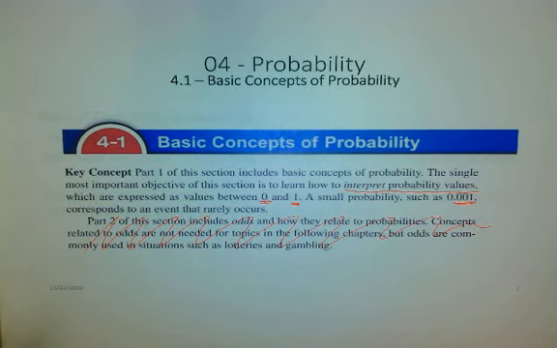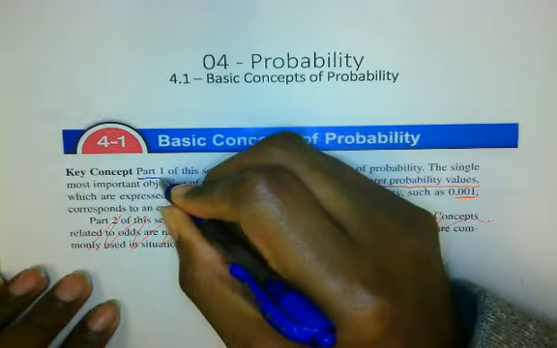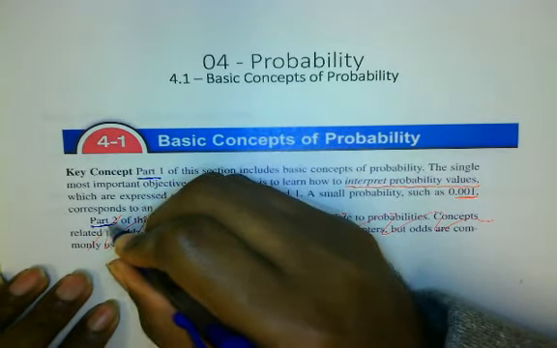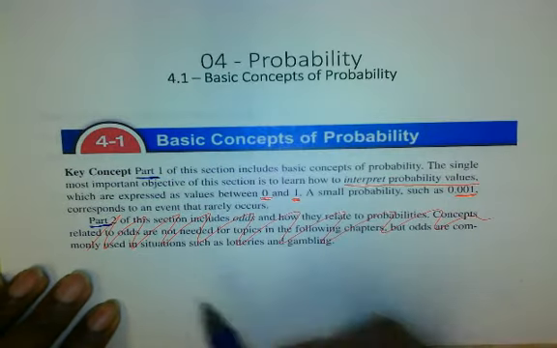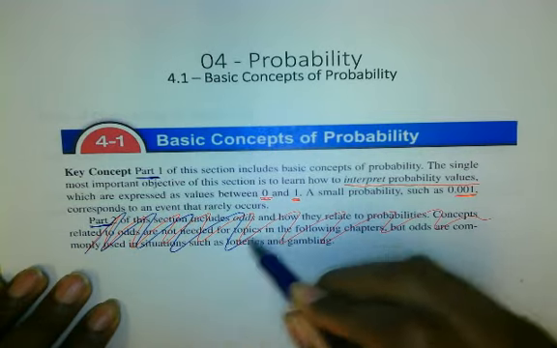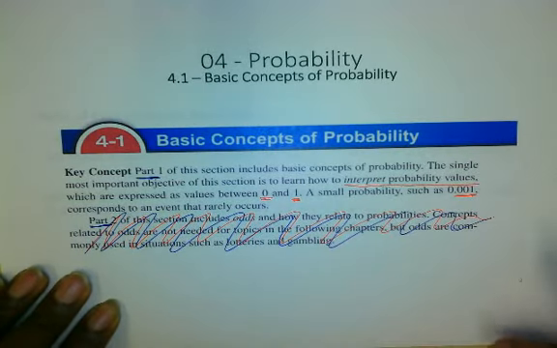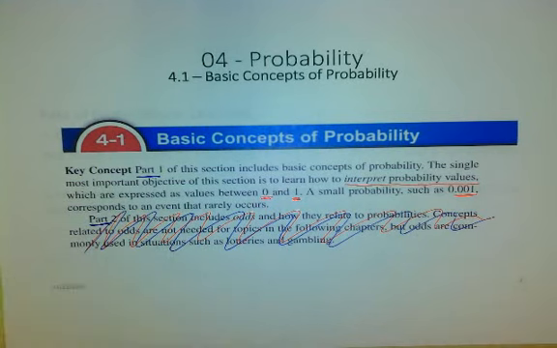Now, the textbook opens up talking about reading 4.1, and there are two parts. The first part is Part 1, which is underlined right here. Part 2, as you can see, is crossed out, and that's because we're not going to cover it. It's not an issue that I think the handout should require you to read and fill in information about, and it's also not something that we're going to be doing with our problems.